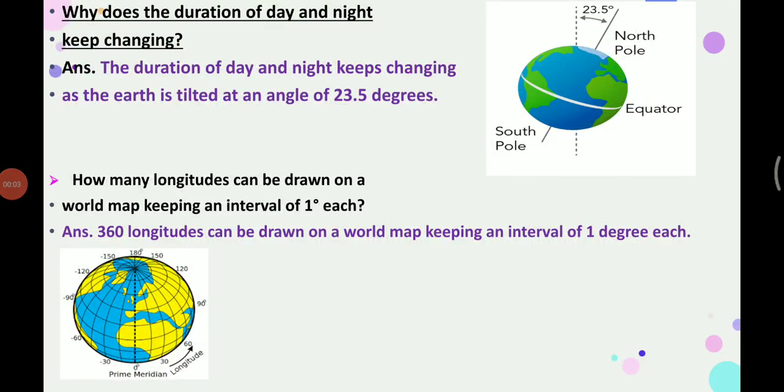Children, in this topic, you will come to know about the measurement of time in olden days. Next, the local time. You will get the idea about the local time, and also you will come to know about the standard time, Indian standard time, and also universal standard time.